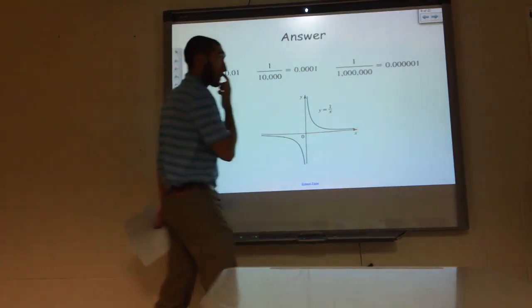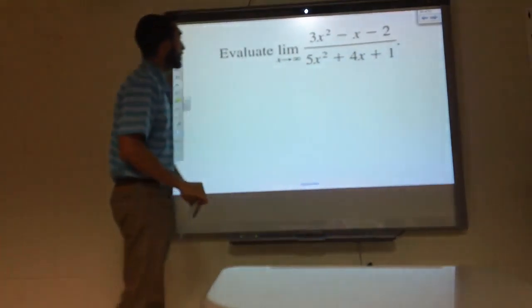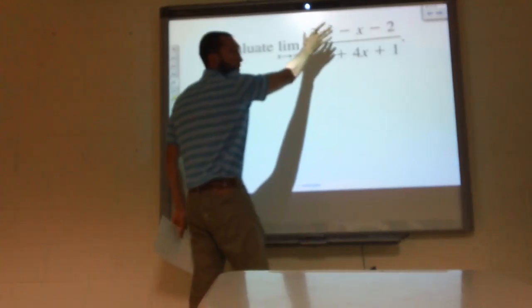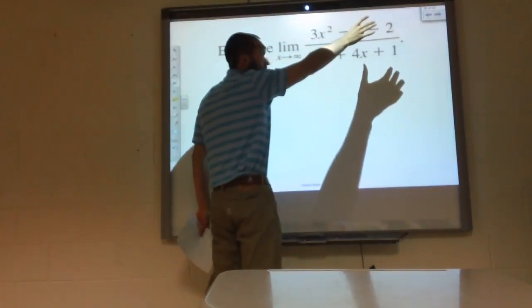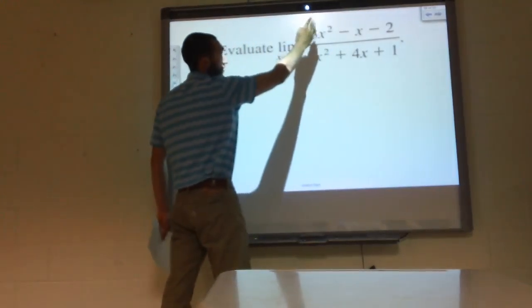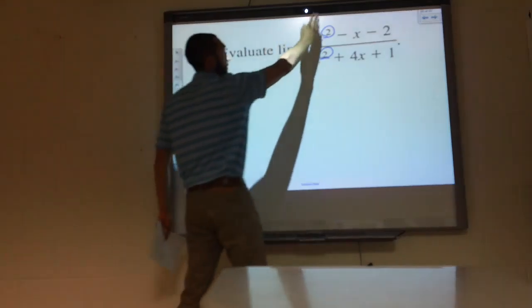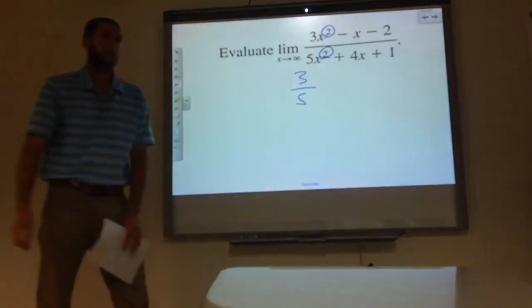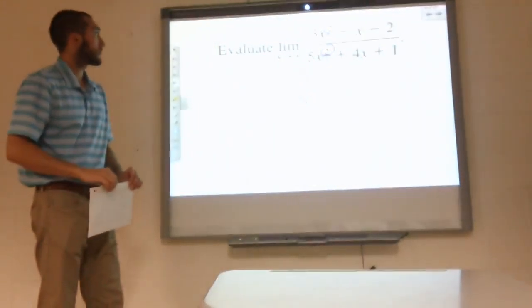Okay, so here's another example. We could go through, remember our limit laws, and break it up into a whole lot of different limits, but let's just say I have degree 2, I have degree 2. So those pretty much cancel out, and all I'm worried about is the ratio of the leading coefficients. What about the x and the 4x?